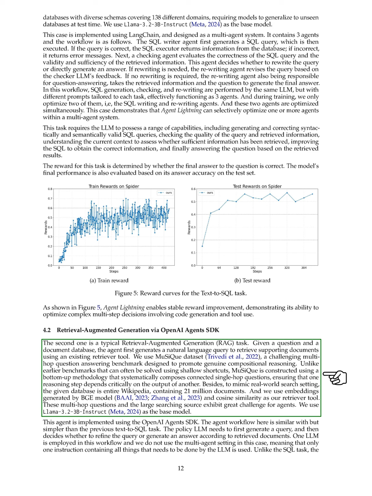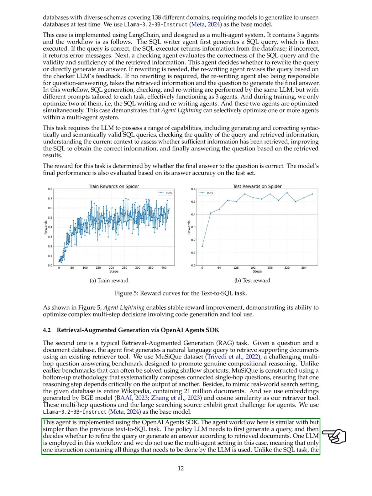To simulate a real-world search environment, we use the entire Wikipedia as our database, which contains 21 million documents. We generate embeddings with the BGE model and use cosine similarity for our retrieval tool. The multi-hop questions and the vast database present significant challenges for our agents. We employ the LLaMA 3.2 3B instruct model as our base.